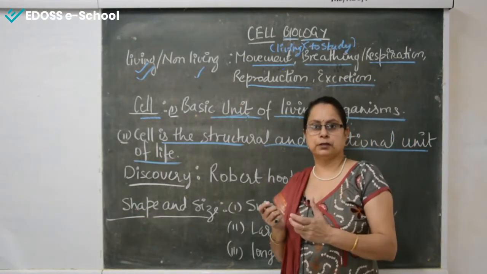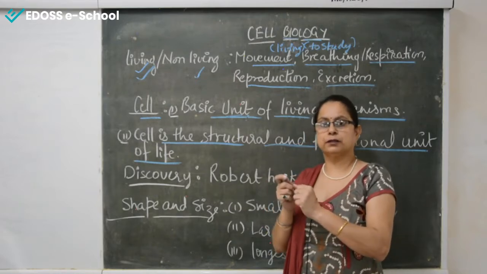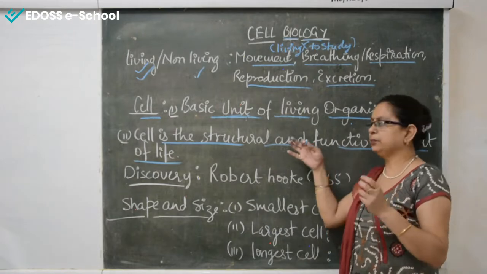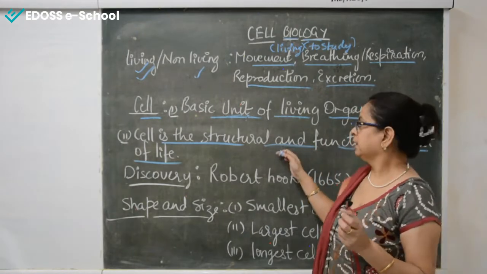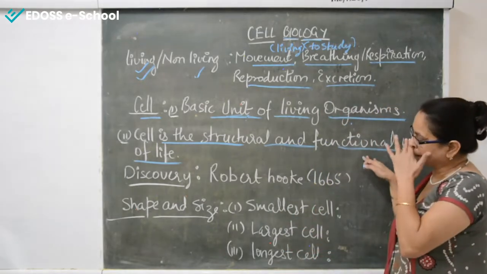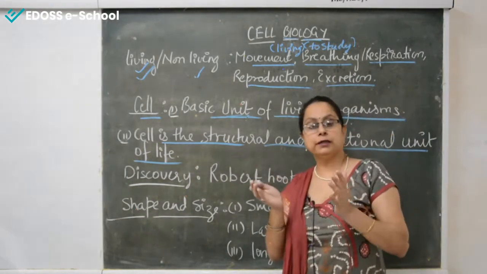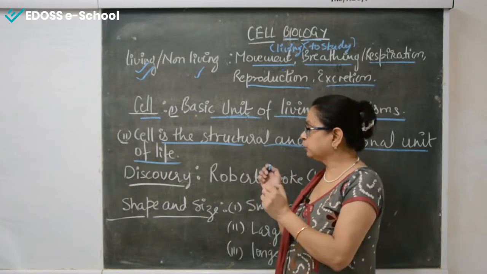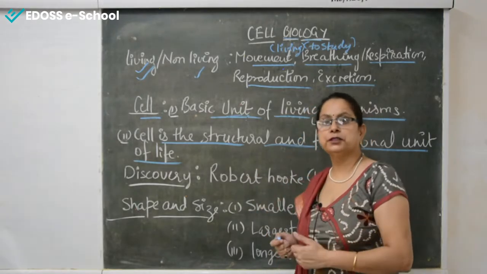They make tissues. Then a group of tissues makes an organ, a group of organs makes an organ system, and a group of organ systems make a complete living organism. Right? So yes, the cell is the structural and functional unit of life. An organ is formed with a group of cells or a group of tissues.